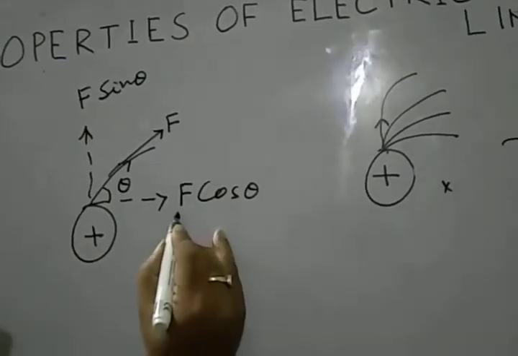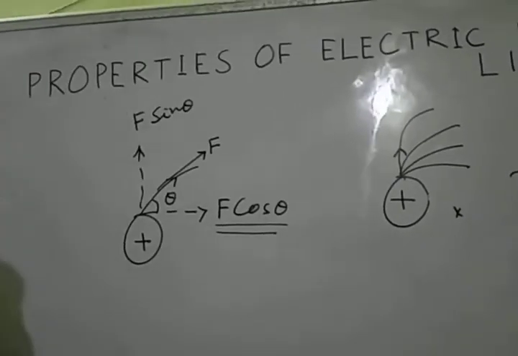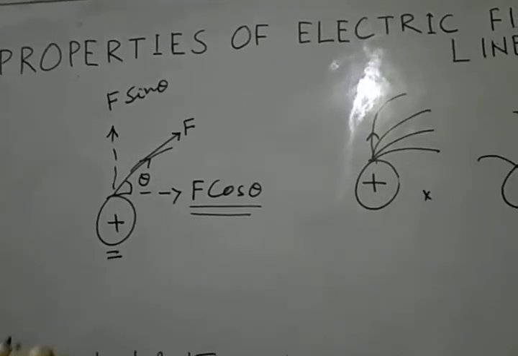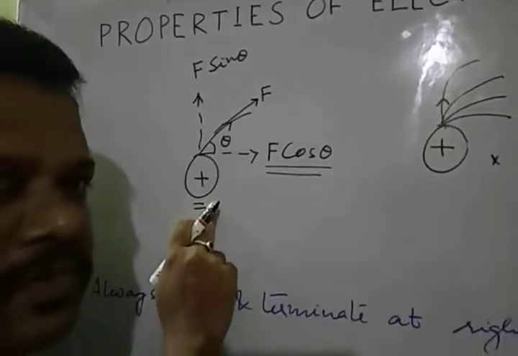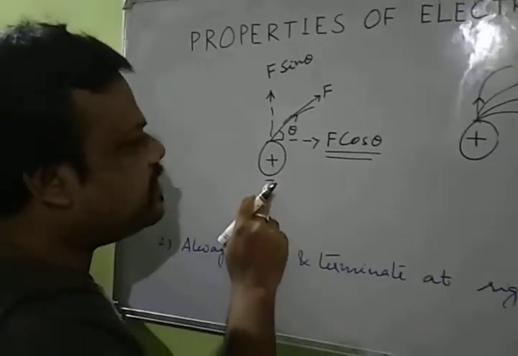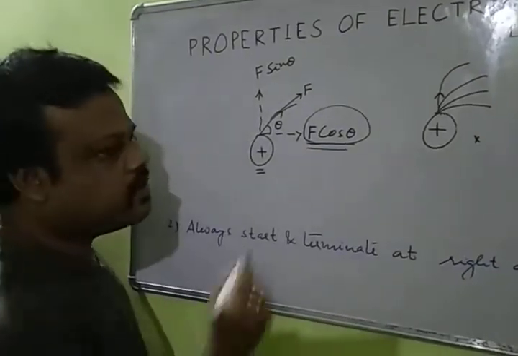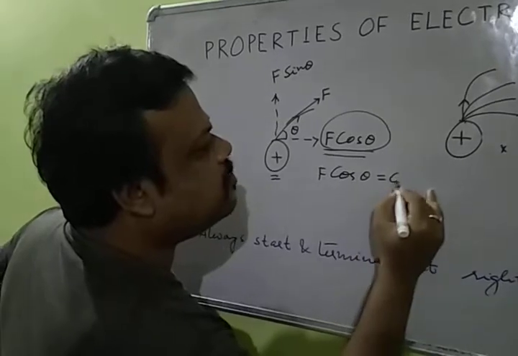This F cos theta represents the electrostatic force along the surface. But does it move? Is this charge moving? Our answer is no. It's stationary. If it is stationary, that means this force has to be zero. That means F cos theta has to be zero.